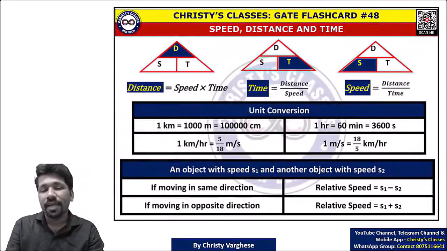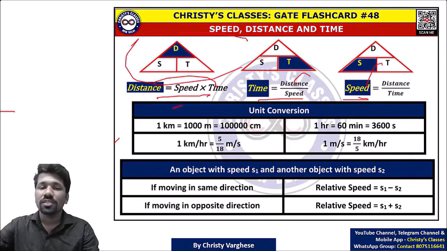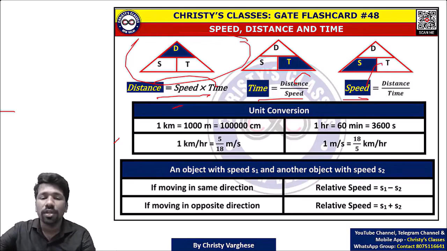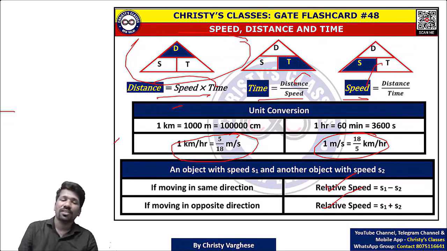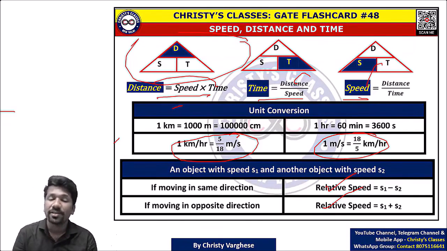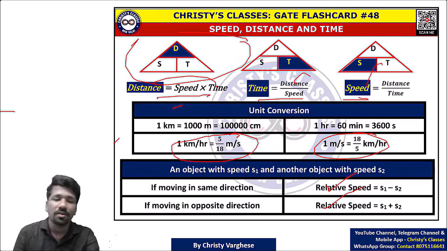And speed distance time में, yes, definitely you should know the formula of speed distance time, and you have to be flexible in how to rearrange it and do it. Using this triangle, you can remember it. And some unit conversions you should know, kilometer per hour to meter per second and vice versa. And relative speed ka concept, I normally use the DDLJ movie, Dilwale Dulhaniya Le Jayenge movie example to teach relative speed concept, the climax scene of it. So वो relative speed concept समझ में आया तो ये chapter का question बहुत ही simple होगा.